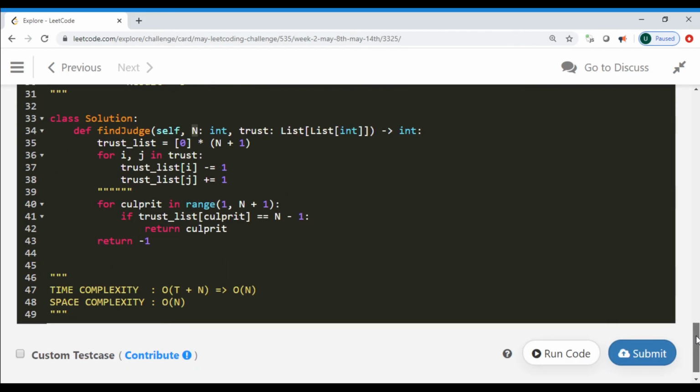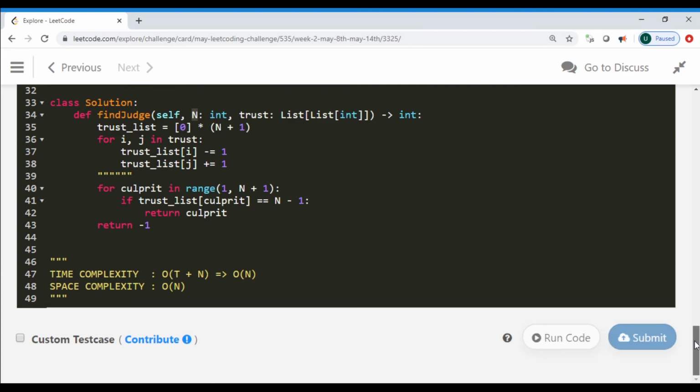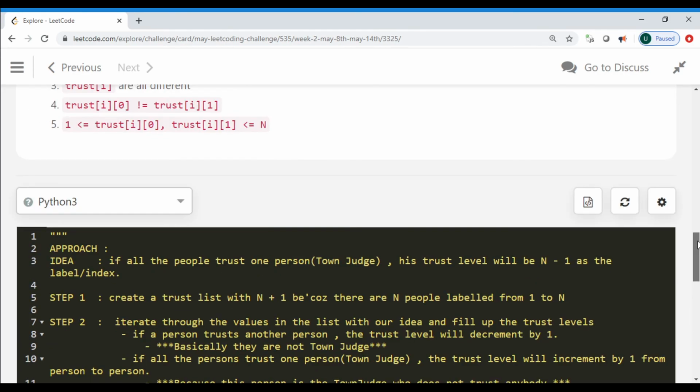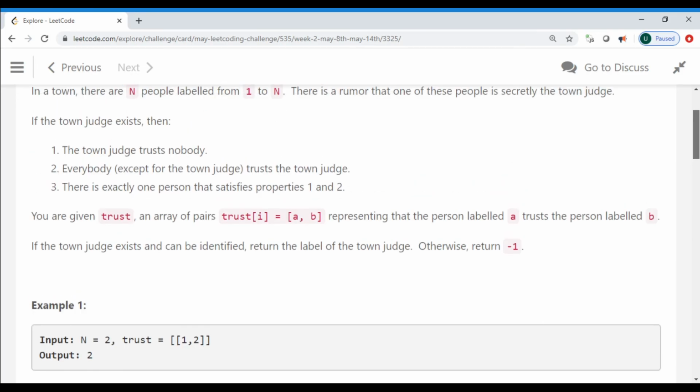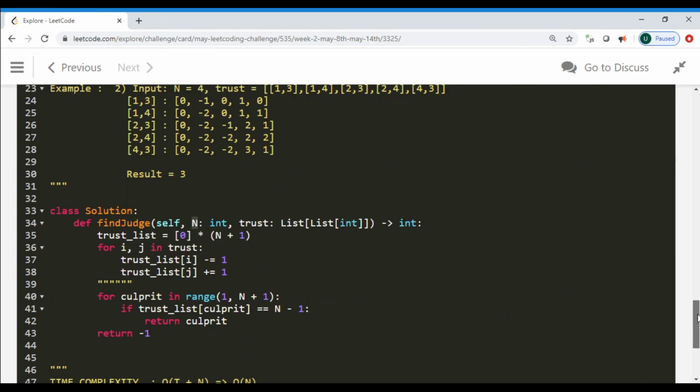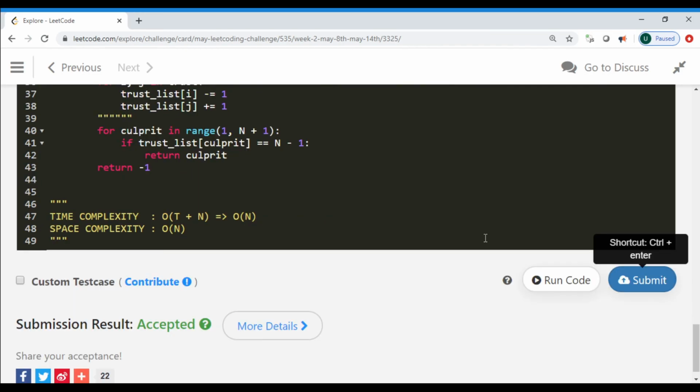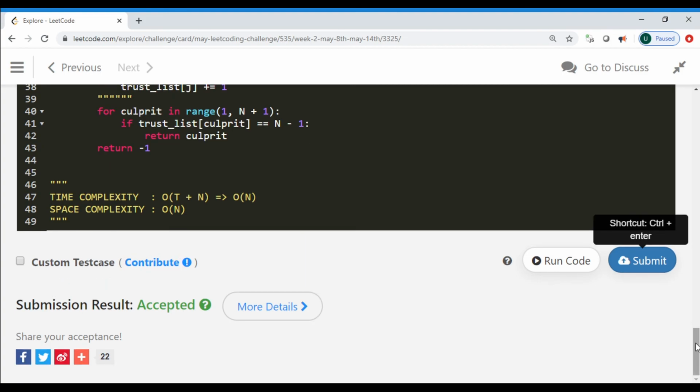So let us submit this solution and check if it gets accepted. And one more thing, guys, this is a fairly story driven problem, so these kinds of problems should be encouraged a lot by LeetCode, so that it is more engaging to the person who is solving the problem. I think this is a good way to derive the problem, and then we can try to understand and solve it accordingly. Yeah, so the submission has been accepted.